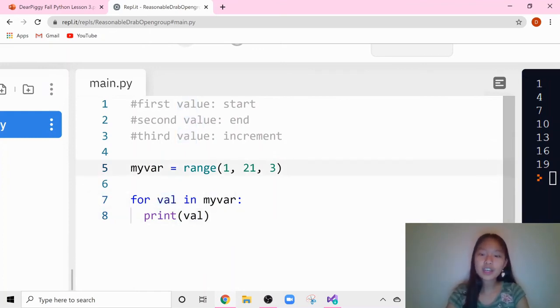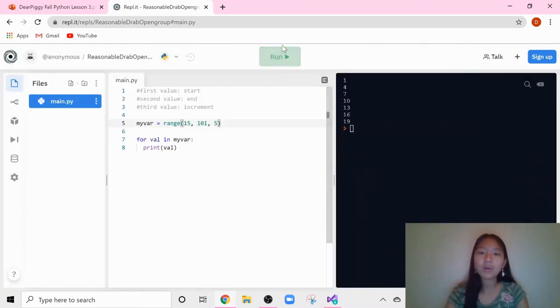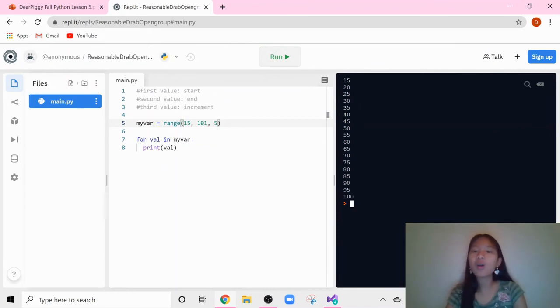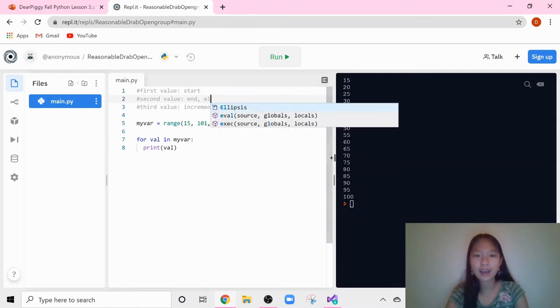If we wanted to change it, say we wanted to start at 15 and we wanted to end at 101 because I wanted to end at 100, and we wanted to go up by increments of 5, what would this give us? It would give us 15, 20, 25, 30, all the way to 100.